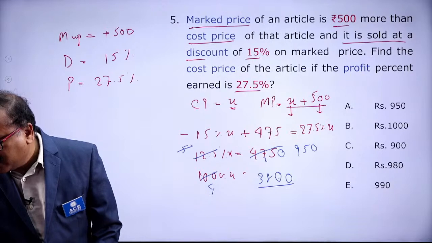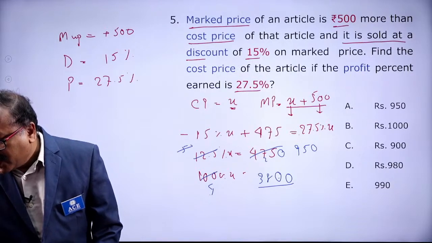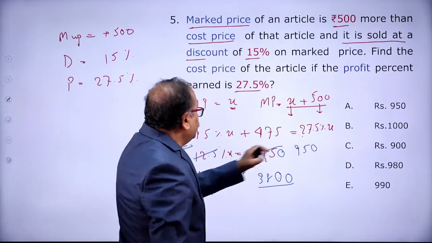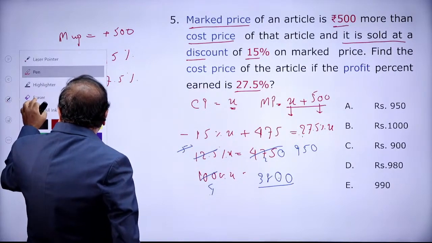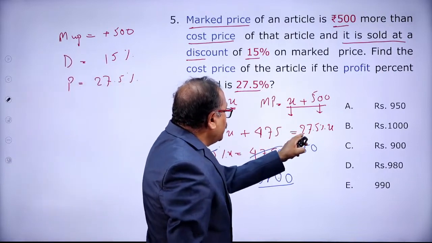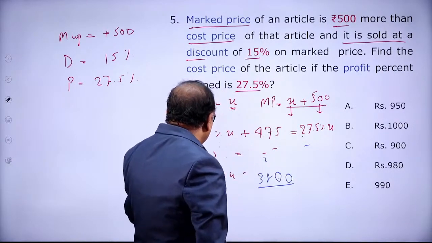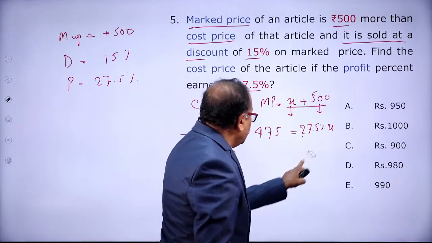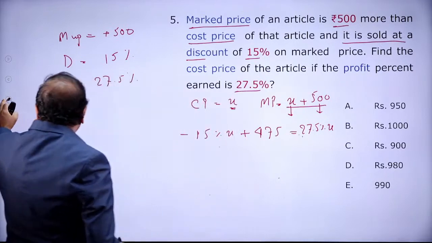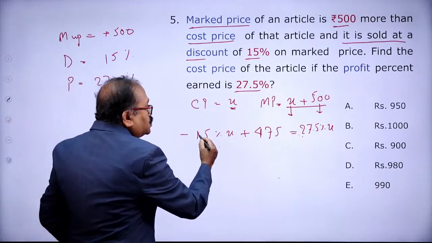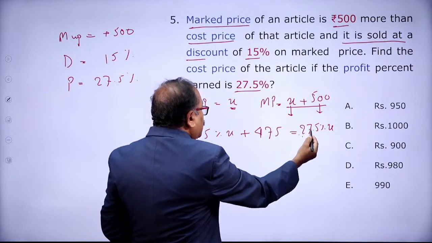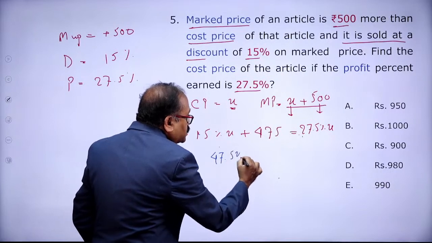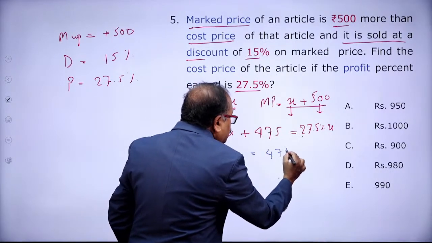You are saying option B. Okay, this is minus. When it goes to the other side it will become plus. Yes, you rightly corrected me. Thank you. So when it goes to the other side, I will just erase this part. If this minus goes to the other side, it will become plus. So plus, and that comes to 47.5x is equal to 475.